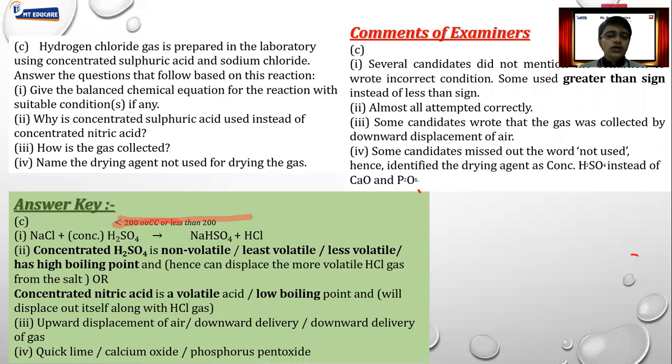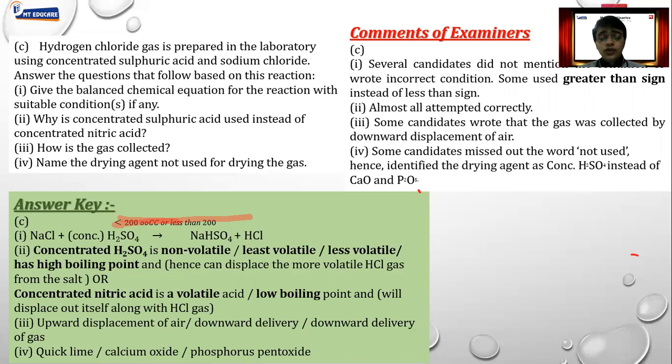So the reason, we know, there are two reasons. Number one, it is volatile. Nitric acid is volatile, whereas sulfuric acid is non-volatile. And sulfuric acid has a high boiling point, and vice versa, we can also write it the other way round: concentrated nitric acid is volatile and has a low boiling point, so we can't use it. Next comes the next very important term, and that is about how the gas is collected.